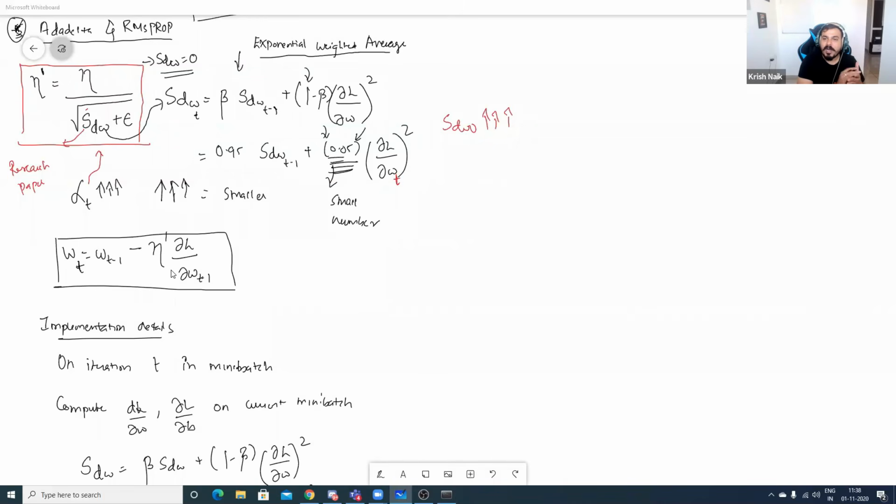Then we came to RMS prop to solve the problem of AdaGrad. Now the next technique: there was no such problem with RMS prop, it was working very, very well.